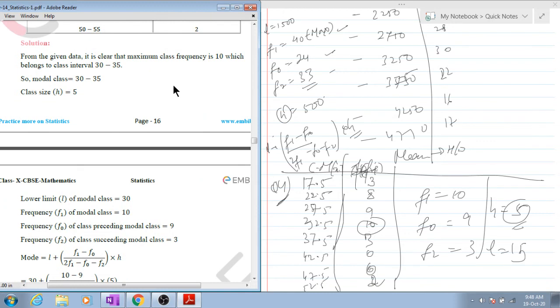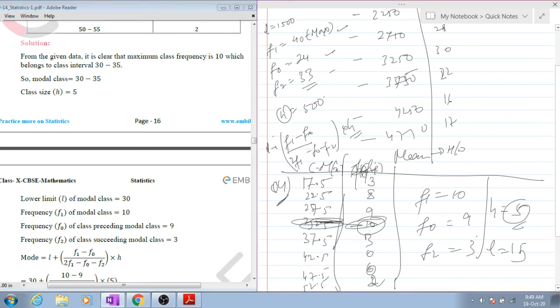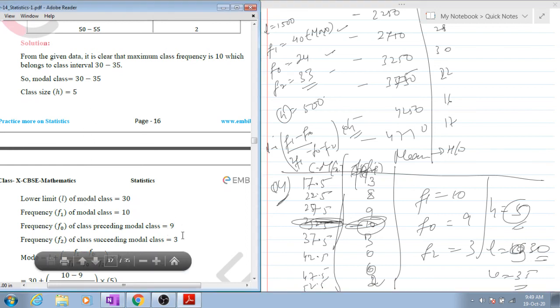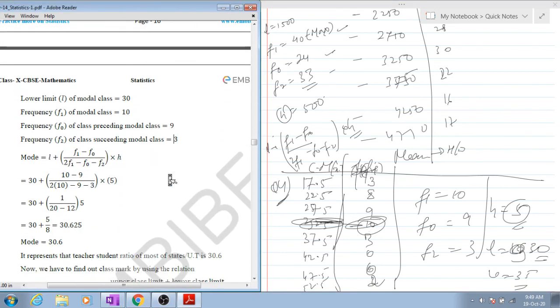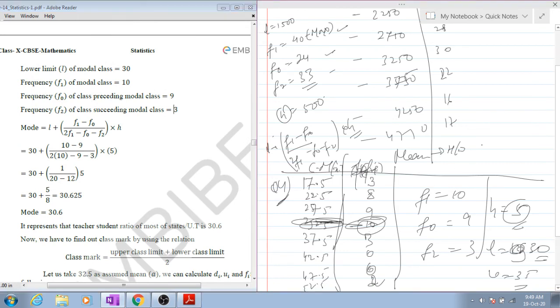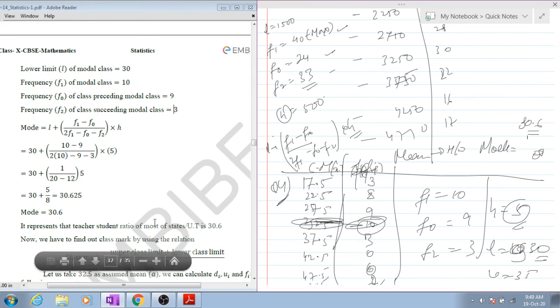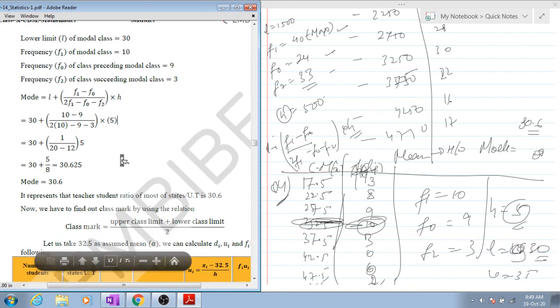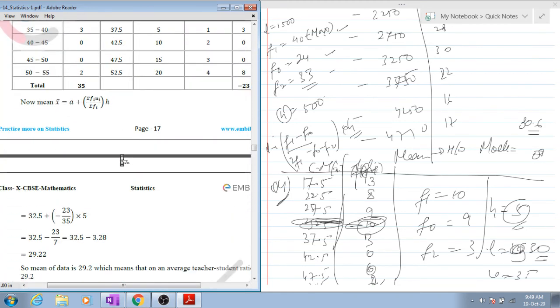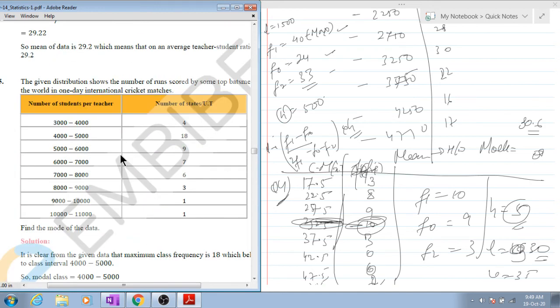The modal class is 30 to 35. So the lower limit of the modal class is 30 and the upper limit is 35. Okay, 9, 3 and 10. Apply the formula, you will get the mode, 30.6. Then you find out the mean on your own. It's not difficult at all.